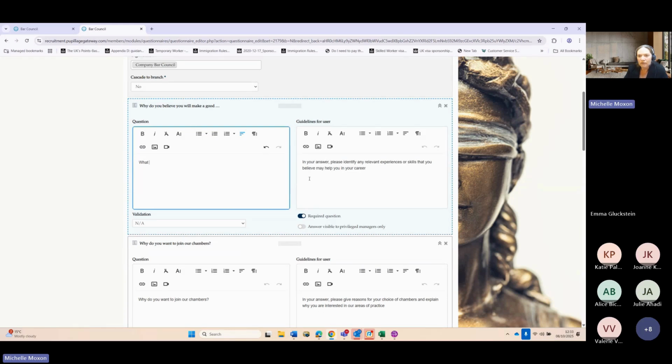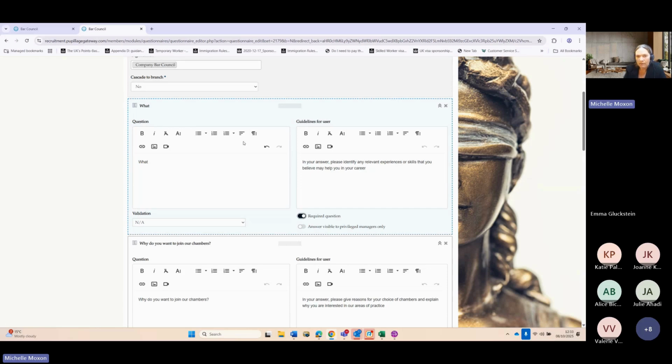Now, each question is already set to a required question. If there is a question that you want to ask that isn't a required question, you can just toggle this off. Please do not toggle on answers visible to privileged managers only, because that won't be visible to anyone apart from super users, which is myself.